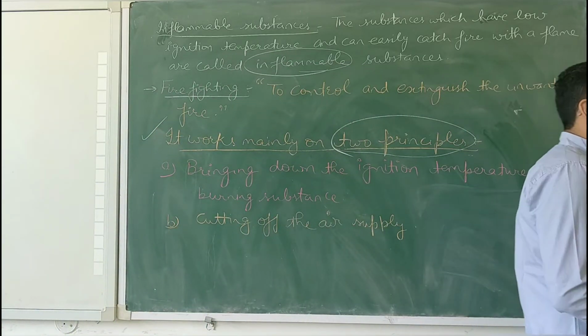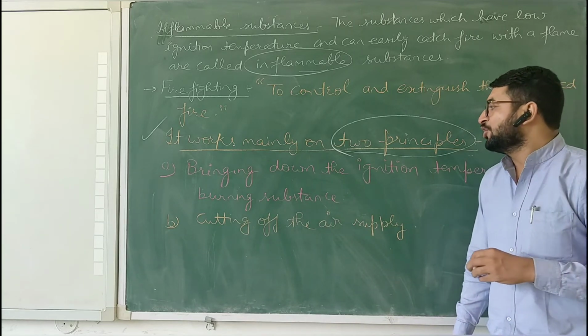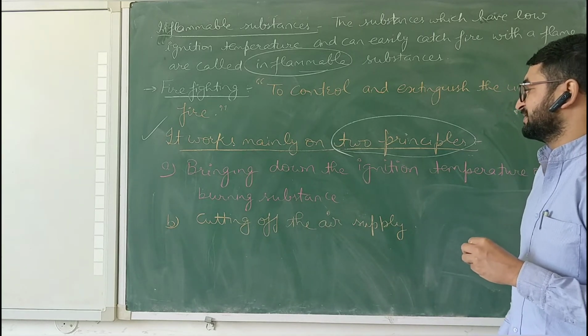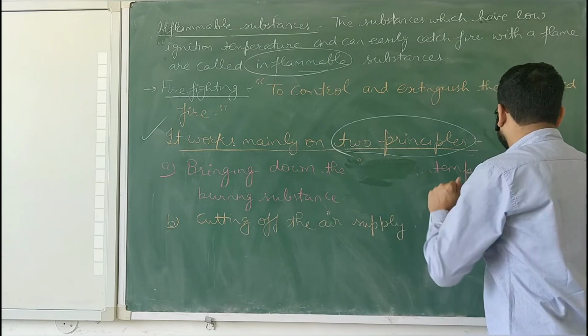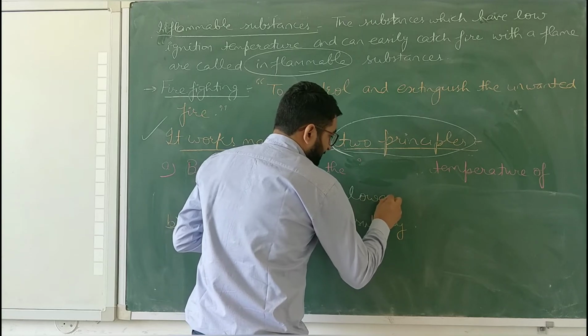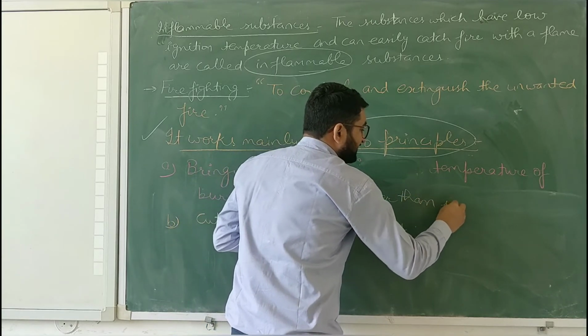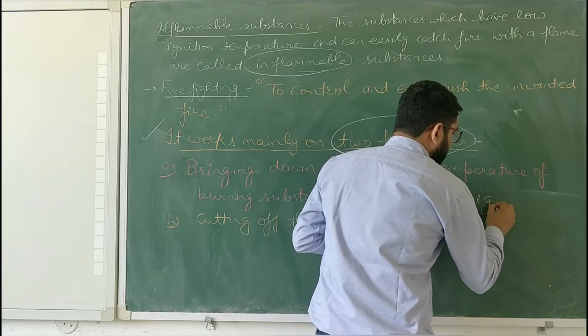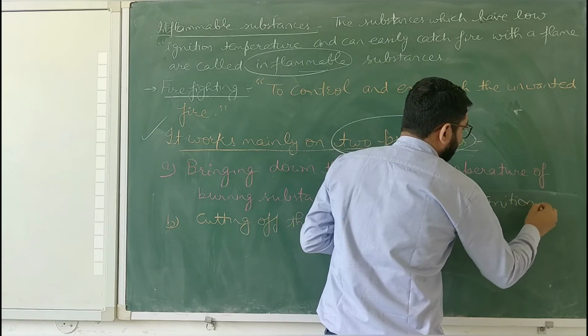First is, we bring down the temperature of the substance lower than its ignition temperature. Actually, the line which was written is incorrect.